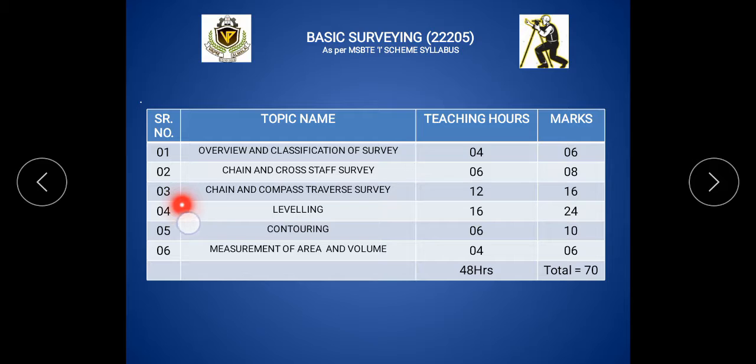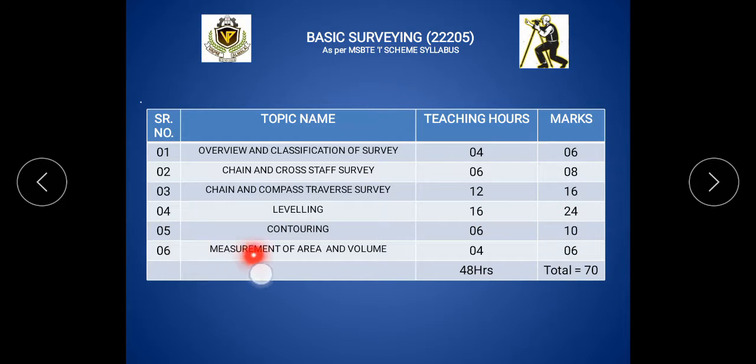Then the third topic is chain and compass traverse survey. This topic has 12 teaching hours, and it is asked in the exam for 16 marks. The third topic is the second highest weightage topic in basic surveying. Then the fourth topic is leveling. The fourth topic is important in basic surveying, and for it 16 teaching hours are available, and it is asked in the MSBTE exams for 24 marks.